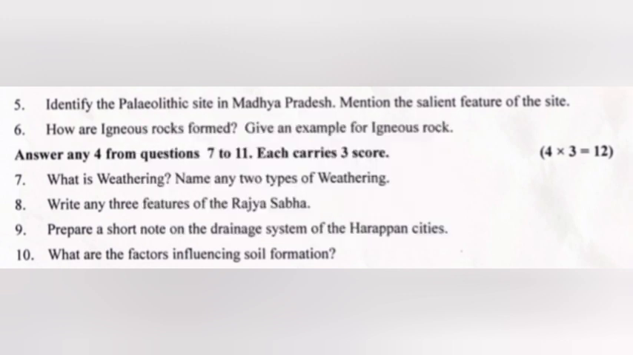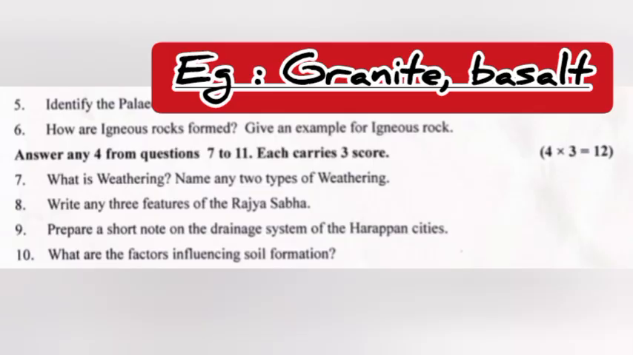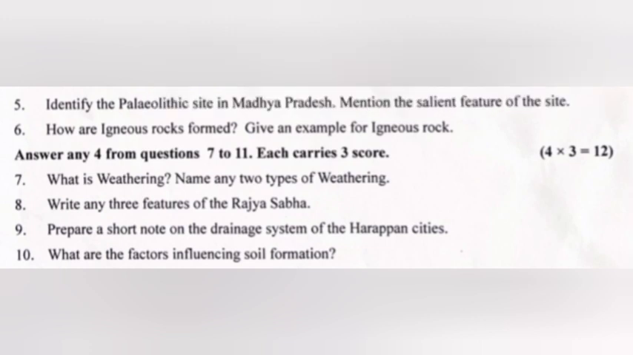6. How are igneous rocks formed? Give an example for igneous rock. Answer: formed by the molten rock material rising through the fissures in the crust and solidifying either on the surface of the earth or within the crust itself. Example: granite and basalt.